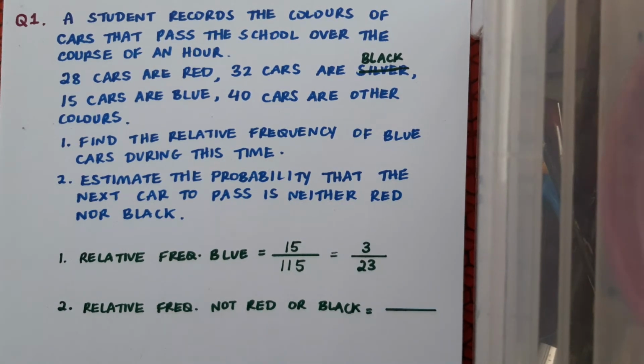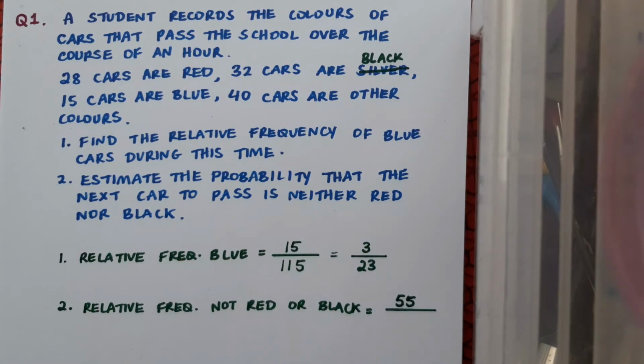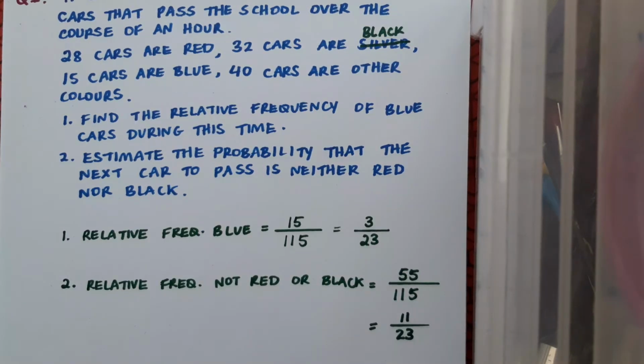Okay, so this time my favourable outcomes are the outcomes where I don't get red or black. So that means blue and other will do me. In that case, the number of favourable outcomes observed is 55 and the number of total outcomes observed is 115. In this case, we can cancel our answer to 11 over 23 if we like.